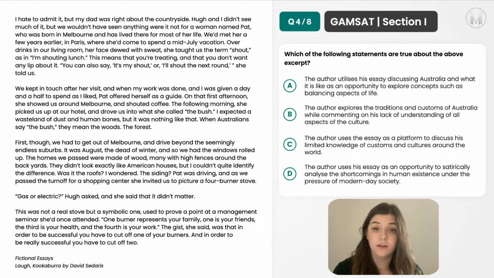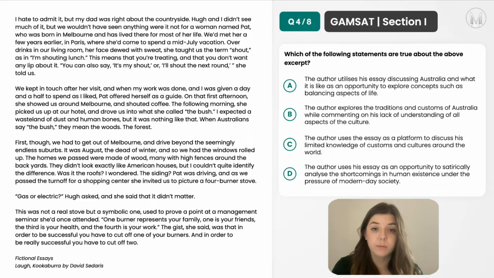But if we just look to the other options to see if there's anything maybe even more suited. So option B, the author explores the traditions and customs of Australia while commenting on his lack of understanding of all aspects of the culture. So this doesn't quite fit in. He definitely isn't sure about certain aspects. So he's commenting on, say, like the homes we passed were made of wood, many with high fences around the backyards. They didn't look exactly like American houses, but I couldn't quite identify the difference.